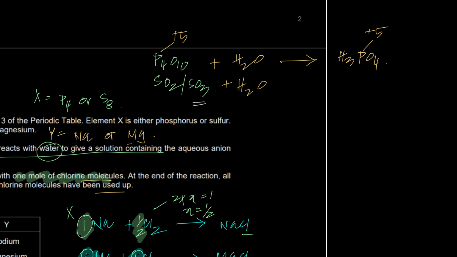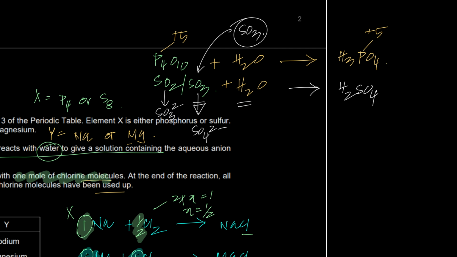And if out of these, SO3 were to react with water, SO3's negative ion is what? SO3's negative ion is SO4 2-, and SO2's negative ion is SO3 2-. And we know why that's the case, right? Again, electronegativity. So it will form H2SO4 if it is the SO3. So even if he wanted me to identify which sulfur oxide you have, that would have been the SO3 oxide.